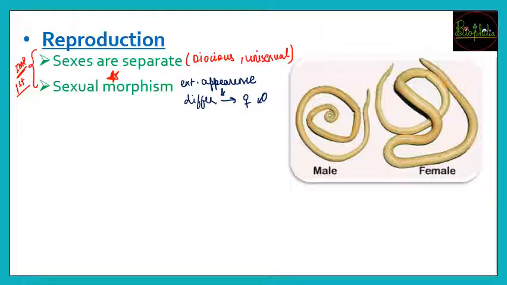For example, the male is going to have its tail end to be coiled enough. So here you can see male का जो tail end होगा, that is going to be coiled, whereas for the female, the tail end is erect and elongated, तो वो straight होगी and pointed, tapered at the ends. So coiled जो होगा, that is male, and the tapered and elongated straight end is going to be for the female.